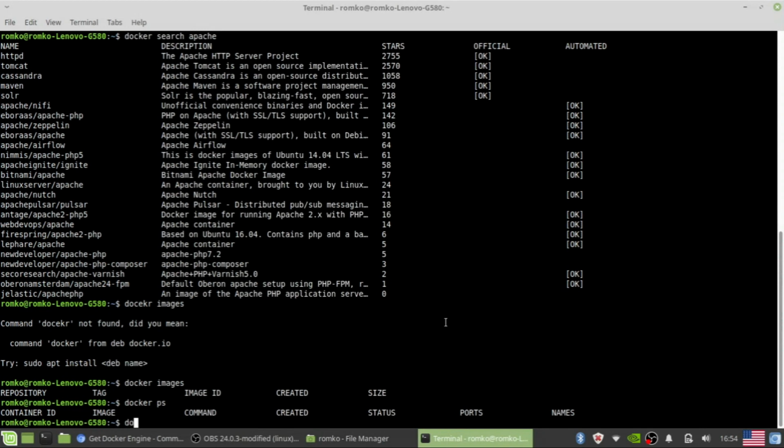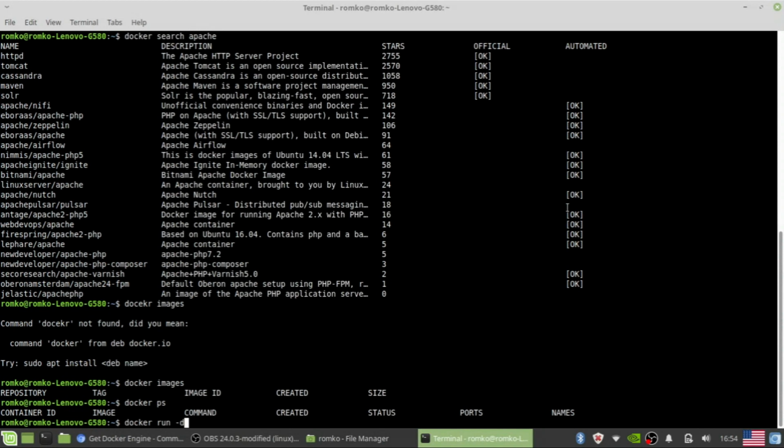Okay, let's run HTTPD. We have to do docker run, and then we have to describe the mode. We choose the daemon mode. It means our container will run as a daemon without capturing our terminal window.